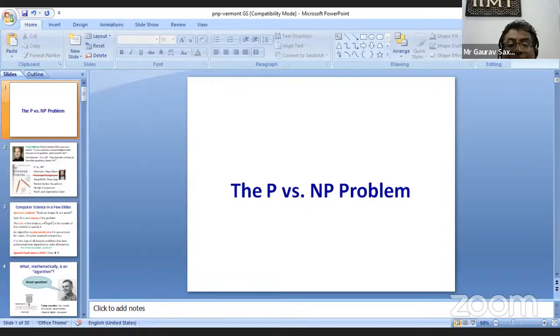coincidence. Take 3SAT, an algorithmic problem about satisfiability. SAT stands for satisfiability, and 3 stands for the number of variables in each clause. You can look at this problem: X or Y or Z, and X or Y bar or Z, and X or Y or Z bar, and so on. In each clause there are three logical variables being connected. The question is, can you assign zeros and ones to this formula to make it true? That question is again shown to be an NP complete problem, and 3SAT was in fact one of the first problems to be shown NP complete.